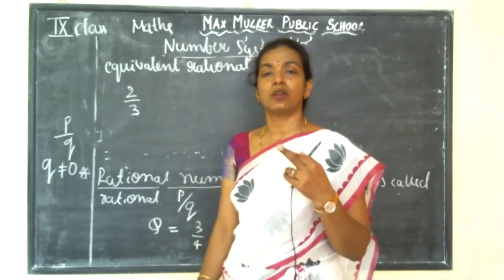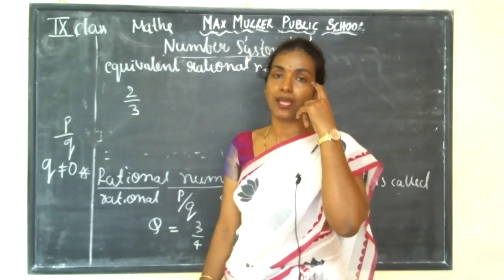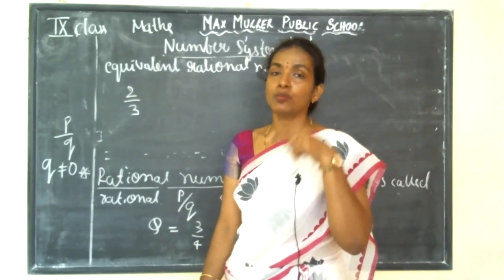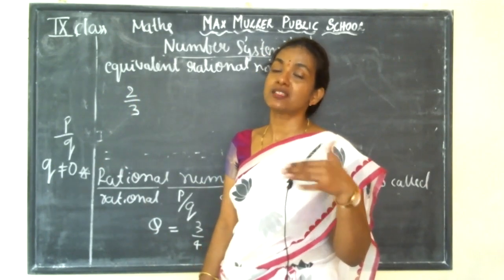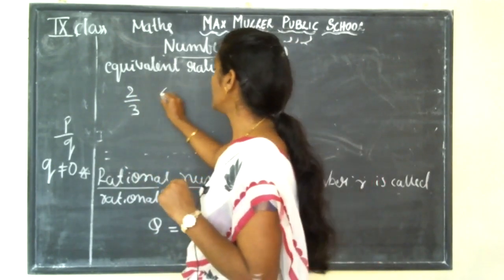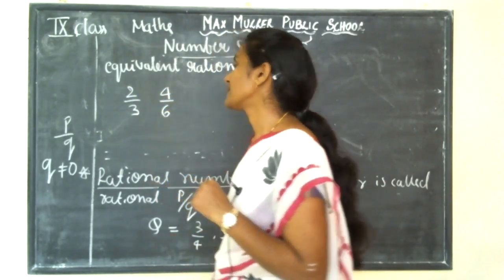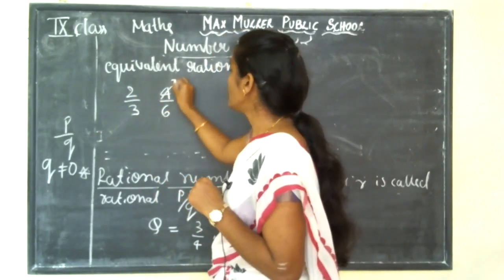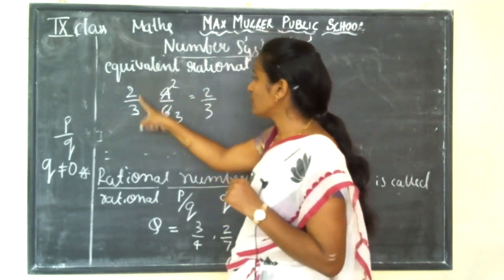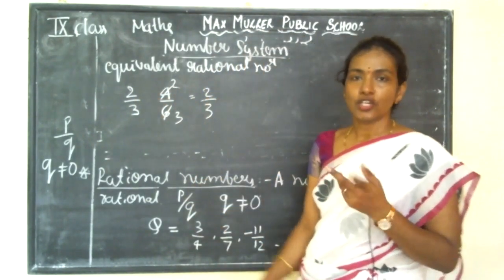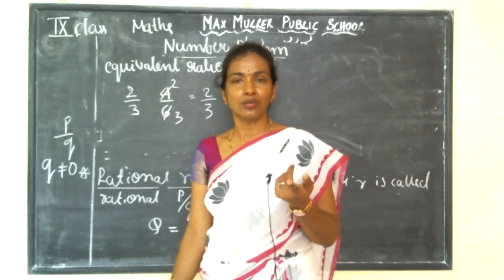Equivalent means that whatever rational numbers you get, when you simplify them, you must get the same one. For example, if I take 4 by 6, when you cancel, 2 2s are 4, 2 3s are 6, so you get 2 by 3. Both are equal, no? So you can say they are equivalent rational numbers.